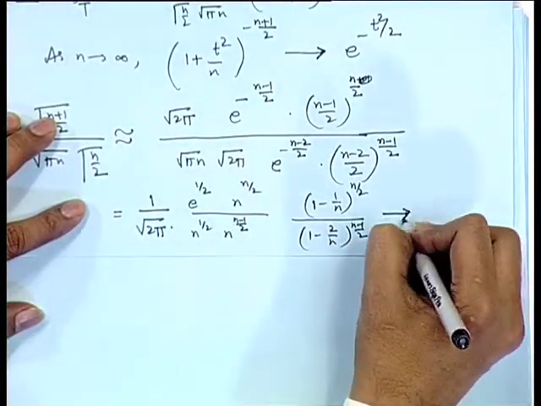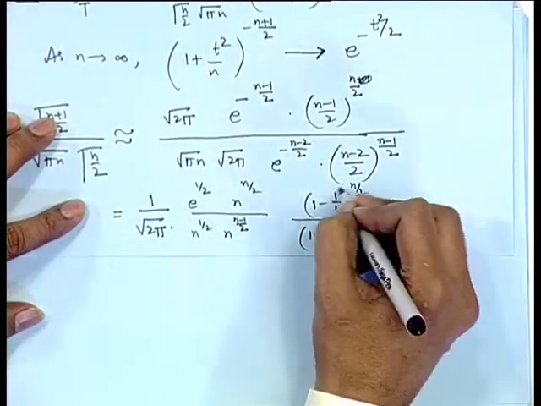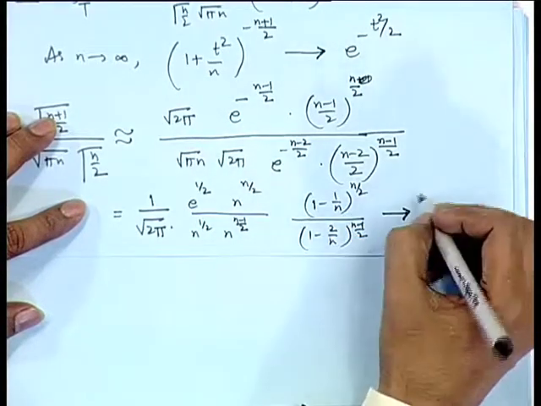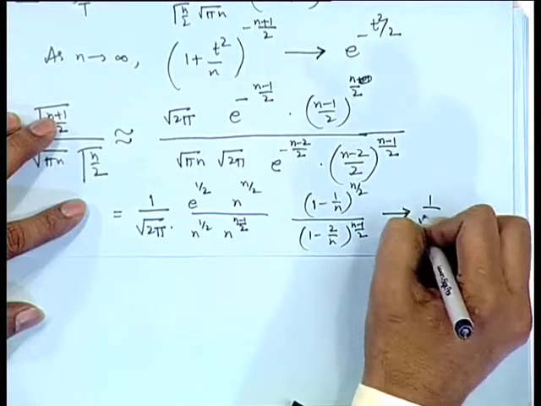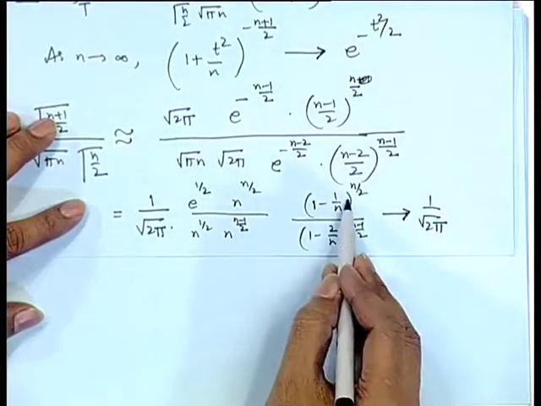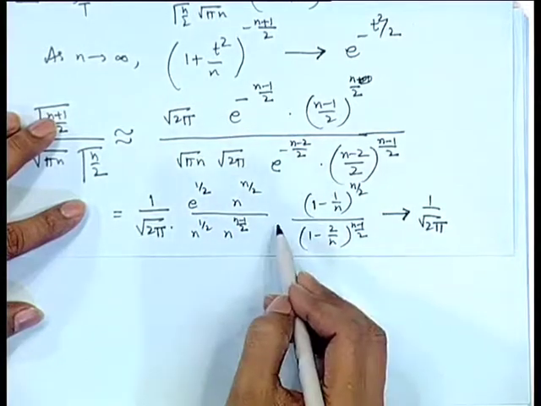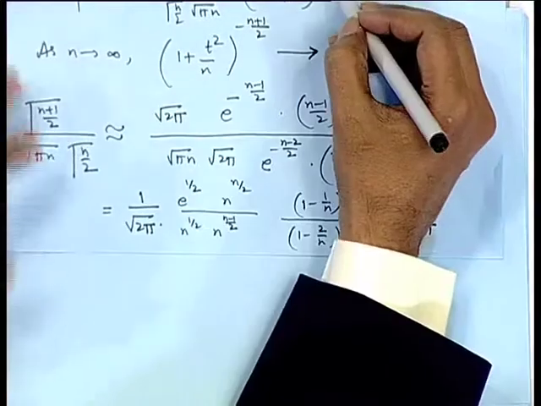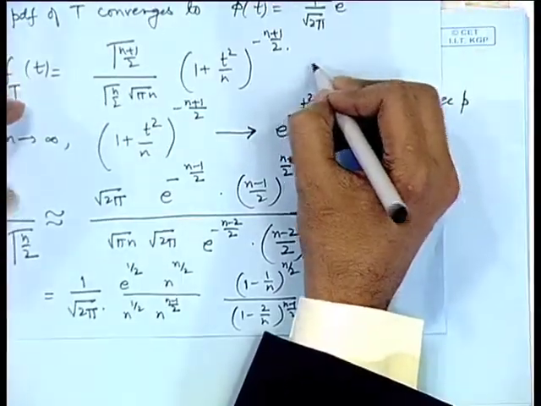If I take the limit as n tends to infinity, this goes to e to the power half and the other goes to e. Therefore, the limit is simply 1 by root 2 pi, because the e to the power half terms cancel out.